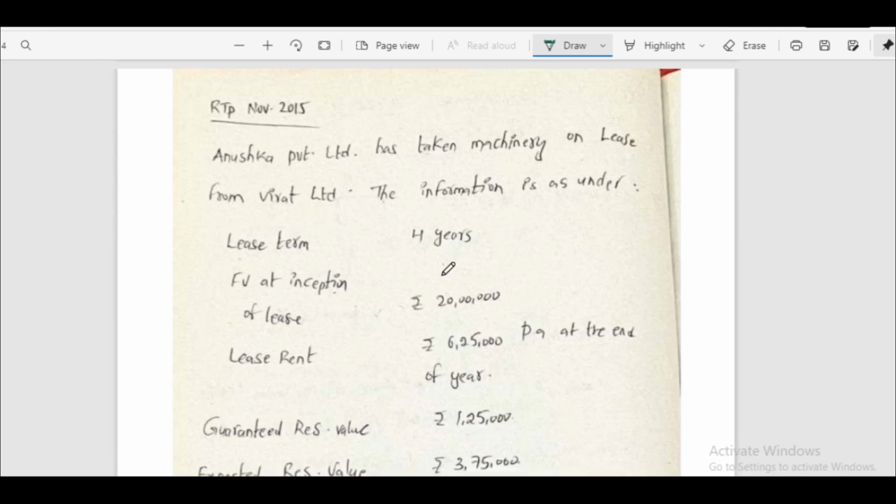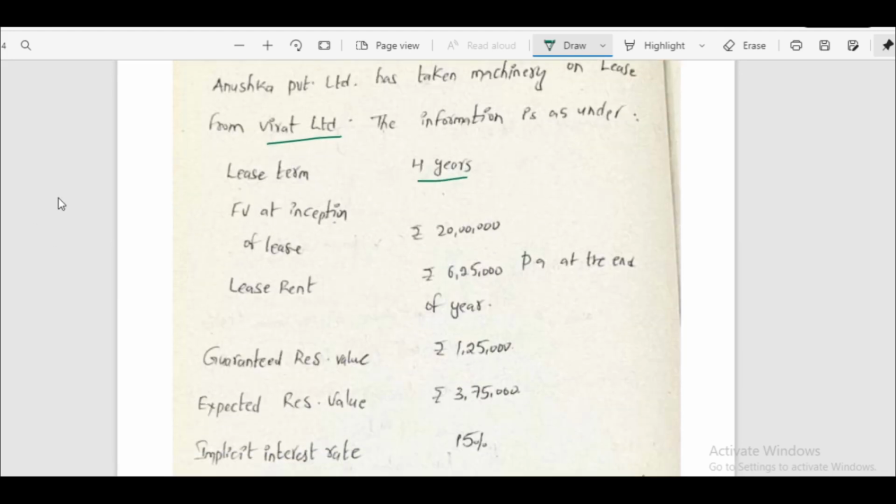This is RTP 2015 question. Anushka Private Limited has taken machinery on lease from Virat Limited. The information is as under. Lease term is 4 years. Fair value at inception is 20 lakhs.